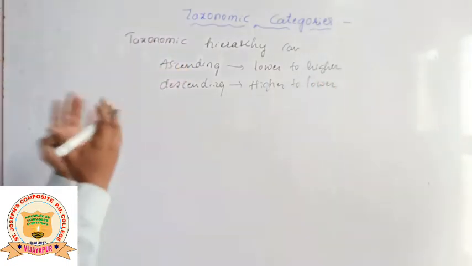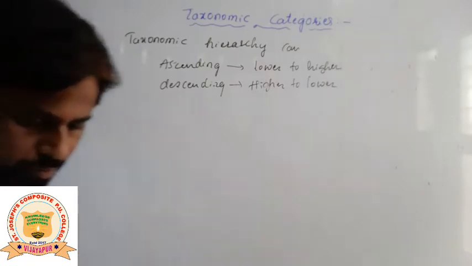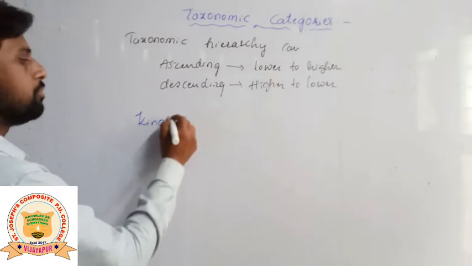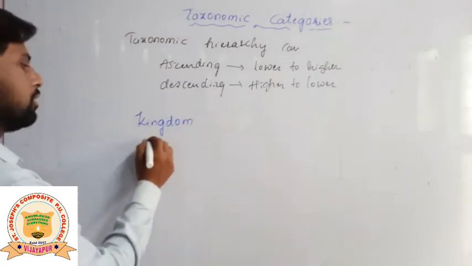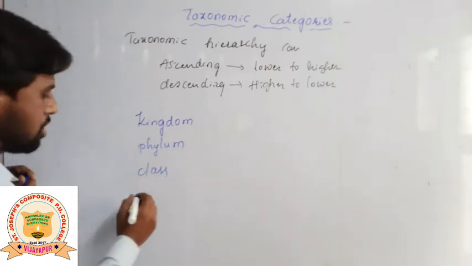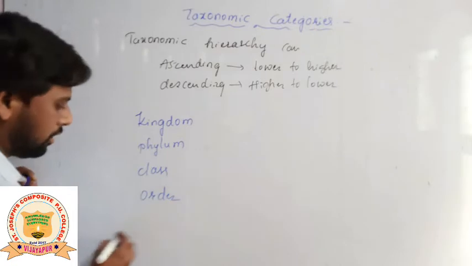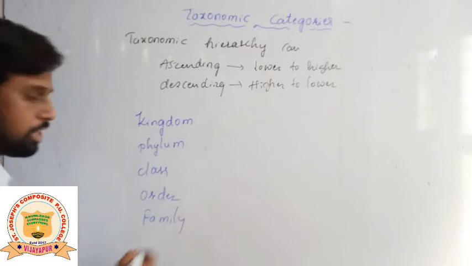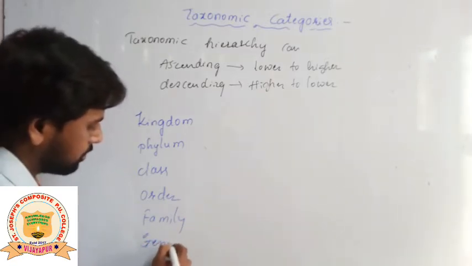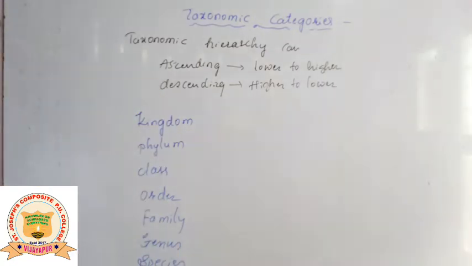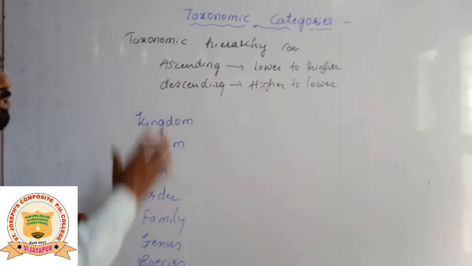Let's discuss them one by one. First is kingdom. Second is phylum. Third is class. Fourth is order. Fifth is family. Sixth is genus. And the seventh is species.